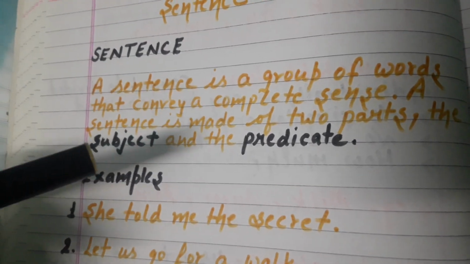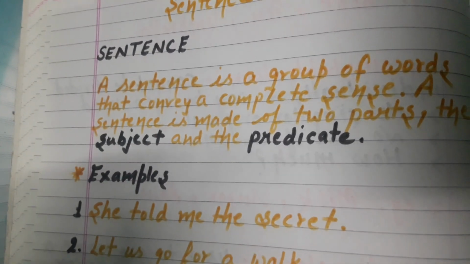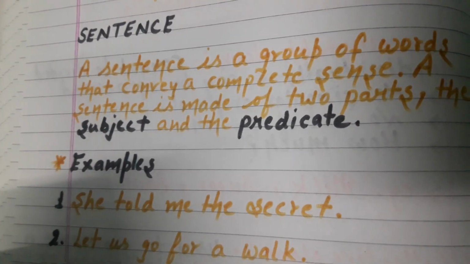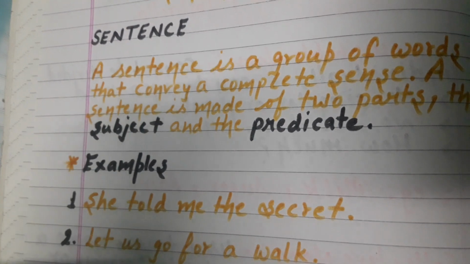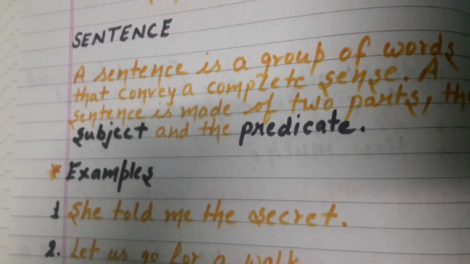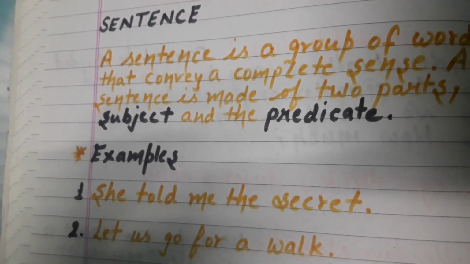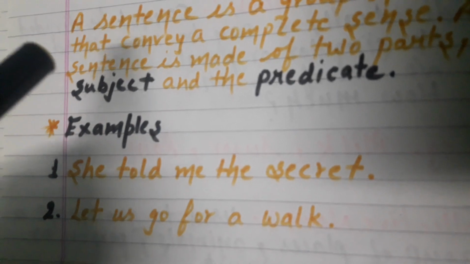A sentence is made of two parts and a sentence consists of two parts. एक sentence में two parts होते हैं. One is subject, to whom we are talking about, जिसके बारे में हम बात कर रहे हैं, and the rest of the sentence is predicate. और बाकी का जो sentence होता है वो क्या होता है? Predicate. See, we have an example here.